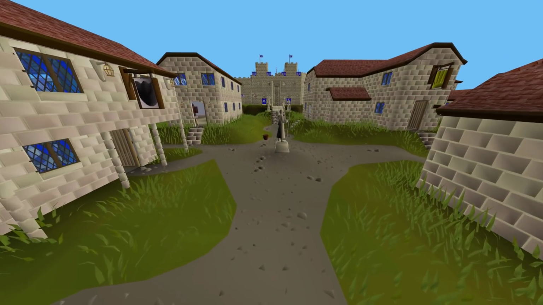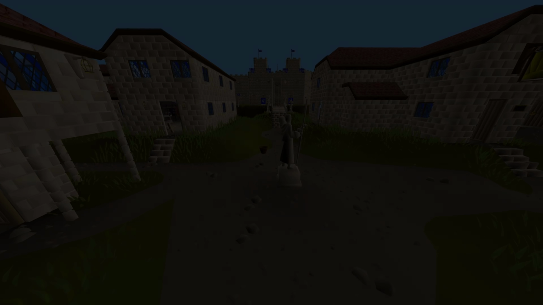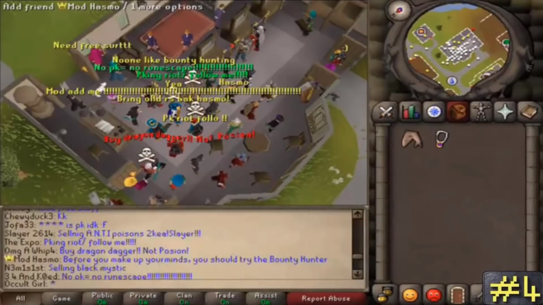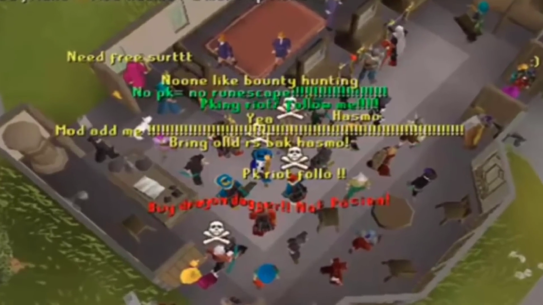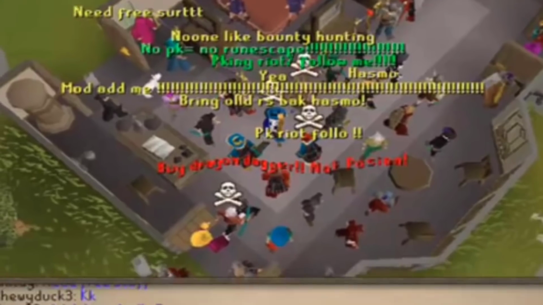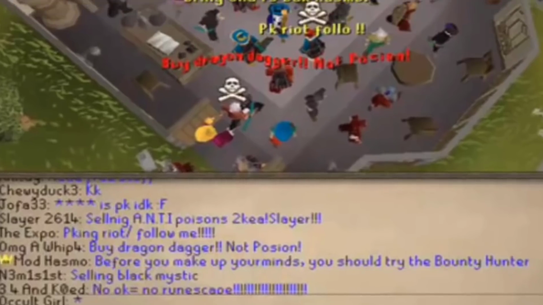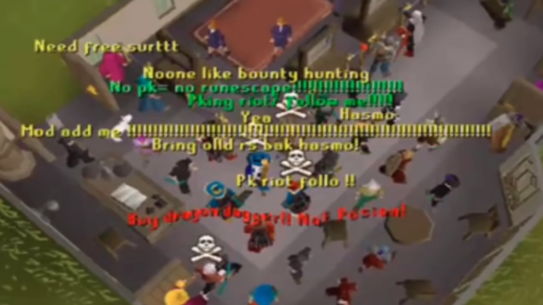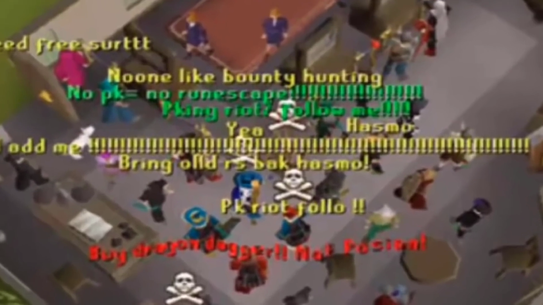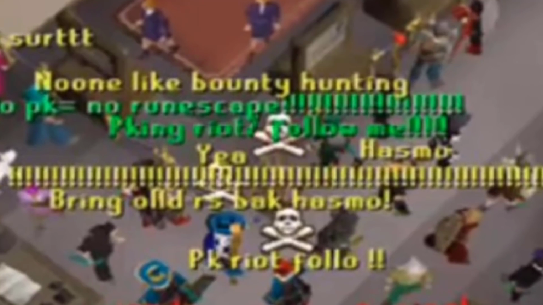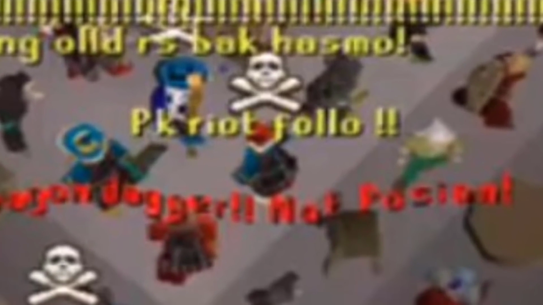Instead, it started on World 18 at Edgeville Bank. See, Mod Hasmo logged in after the update. He was greeted by PKers that were upset. He asked them, "Before you make up your minds, you should try the Bounty Hunter update," but the players weren't having it. Instead, they cussed profanities at Hasmo, told him that nobody liked the Bounty Hunter update, and they were encouraging other players to follow them because they were starting a PK riot.